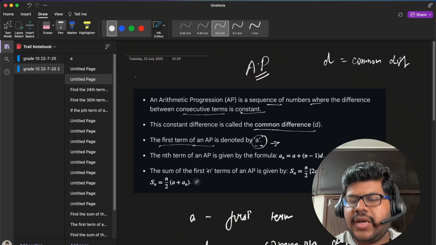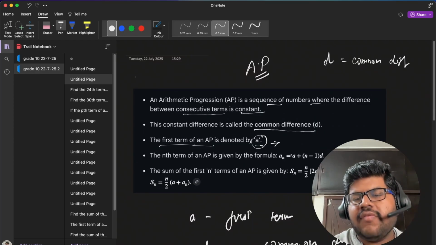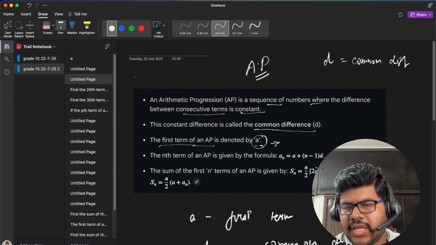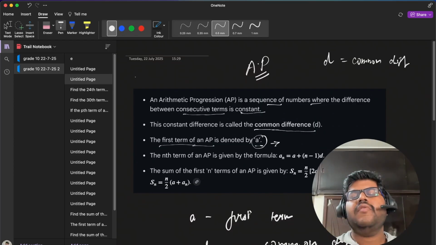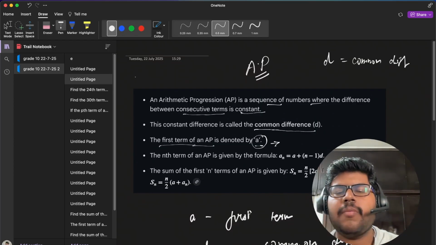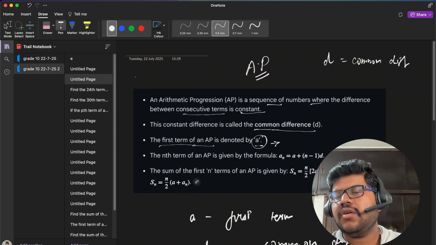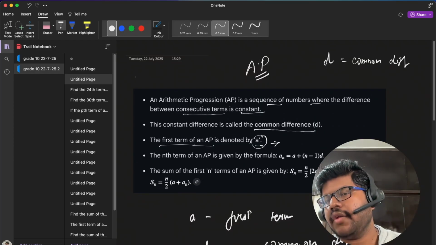The nth term of an AP is given by the formula a_n = a + (n - 1)d. We will soon come to this formula, but before that, let us understand that the first term is a and the common difference is d.